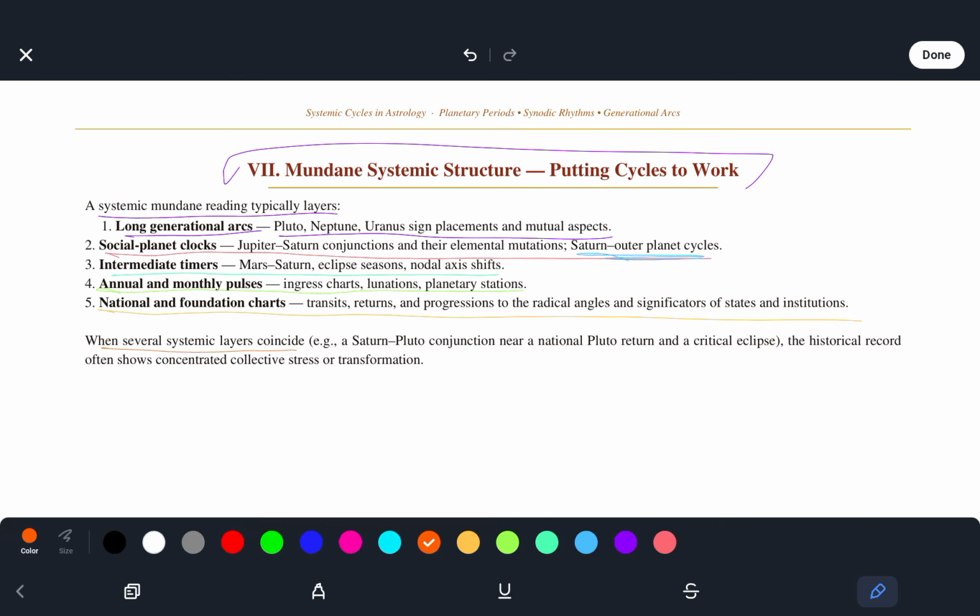When several systemic layers coincide, for example, Saturn-Pluto conjunction near a national Pluto return and a critical eclipse, the historical record often shows concentrated collective stress or transformation.